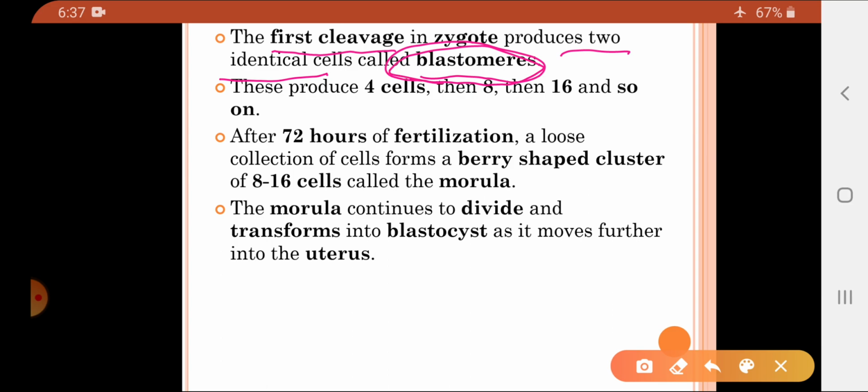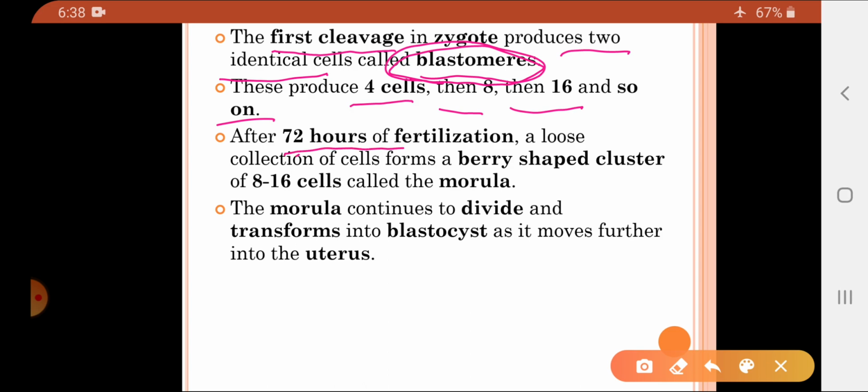The first cleavage of the zygote results in the formation of two identical cells which are called blastomeres. Basically, all further reactions are mitotic divisions. So the zygote mitotically divides and produces two identical cells called blastomeres. These two identical cells also continue the mitotic division, resulting in the formation of 4 cells. Then these 4 cells produce 8 cells, then 16 cells and so on. All these cells are nothing but blastomeres.